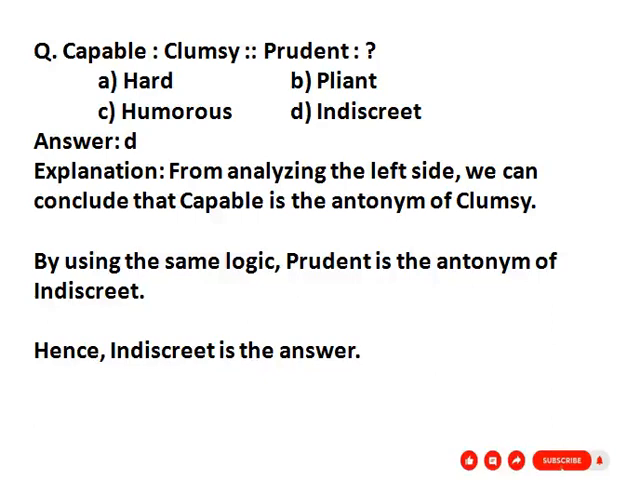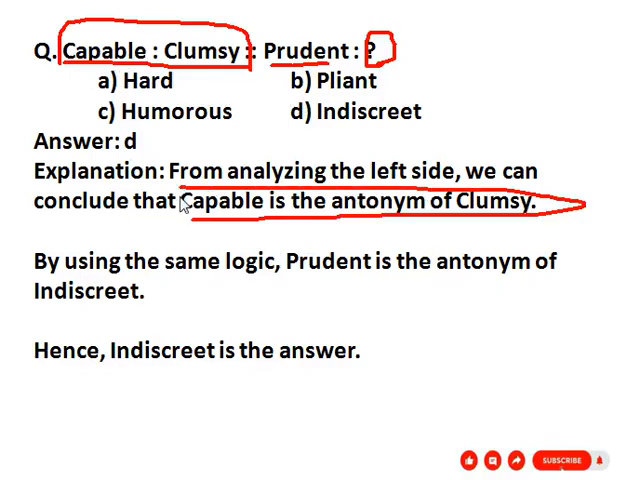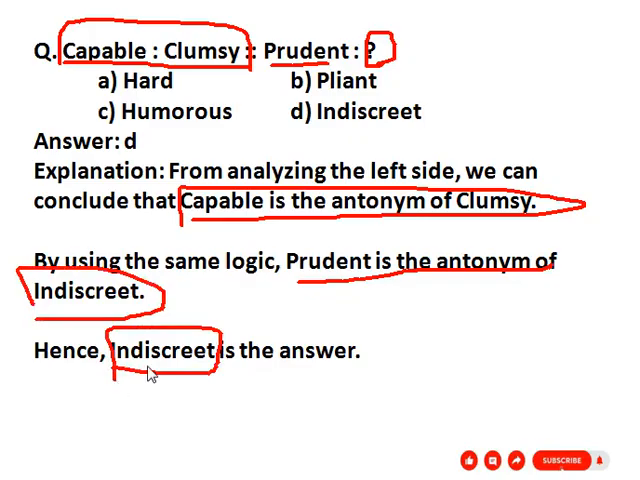Here we are discussing some important questions of the reasoning section, analogy part. The first question is capable, clumsy, prudent, question mark. Given the first group is capable and clumsy. So what is the relation between these two words? See here, capable is the antonym of clumsy. So by the same logic, we get prudent is the antonym of indiscreet. So our correct answer is indiscreet. So here given option B, indiscreet.